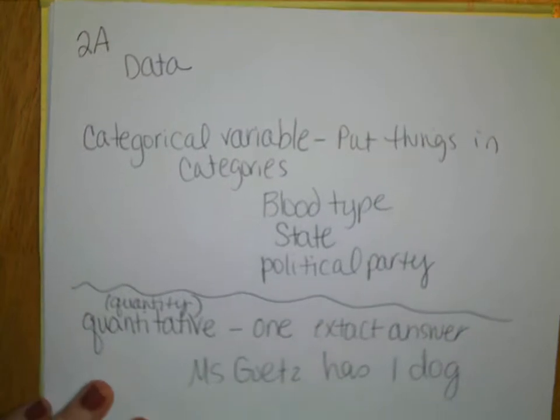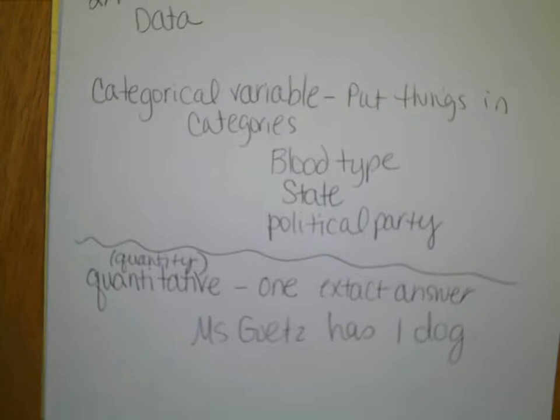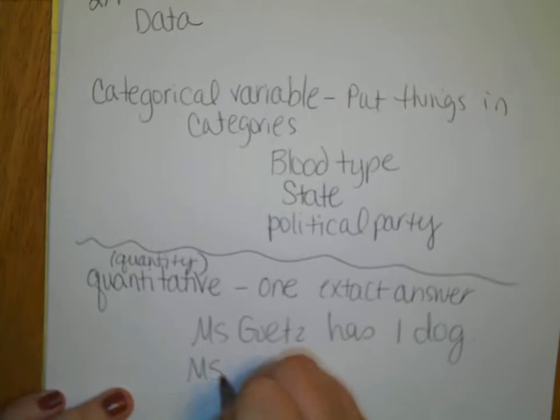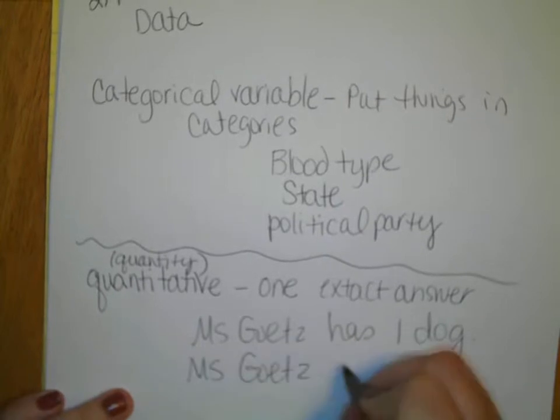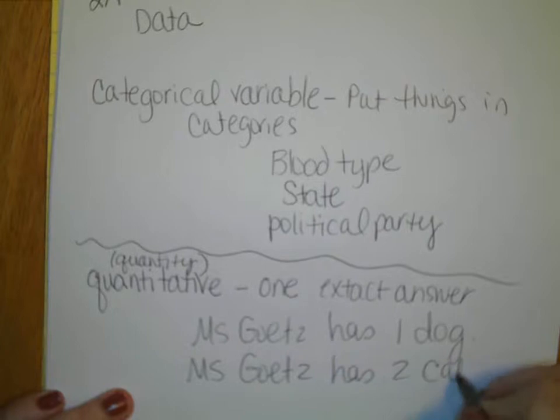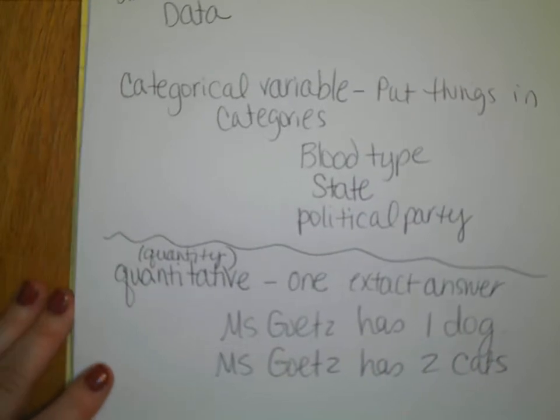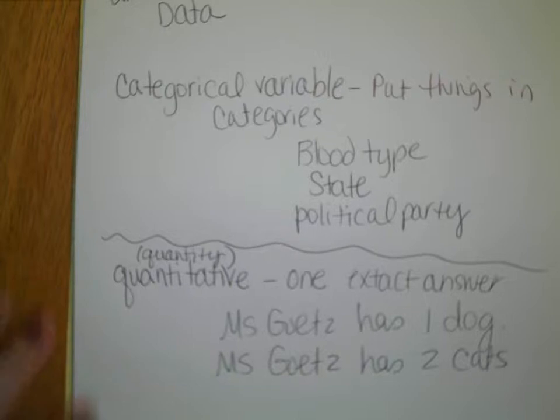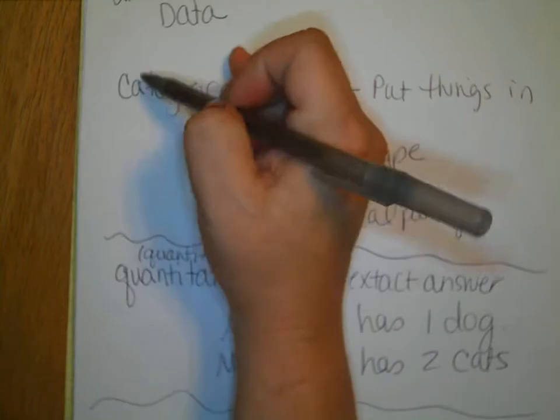Then Miss Gatz has 2 cats. I have 2 cats. I don't have 2.5 cats. I have 2 cats. That's a quantitative answer. Okay? So it can either be categorical or quantitative. Okay, let's talk about